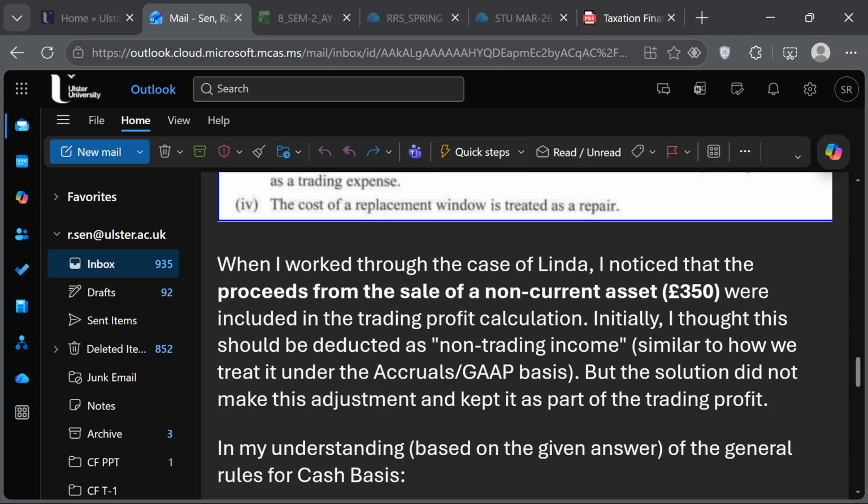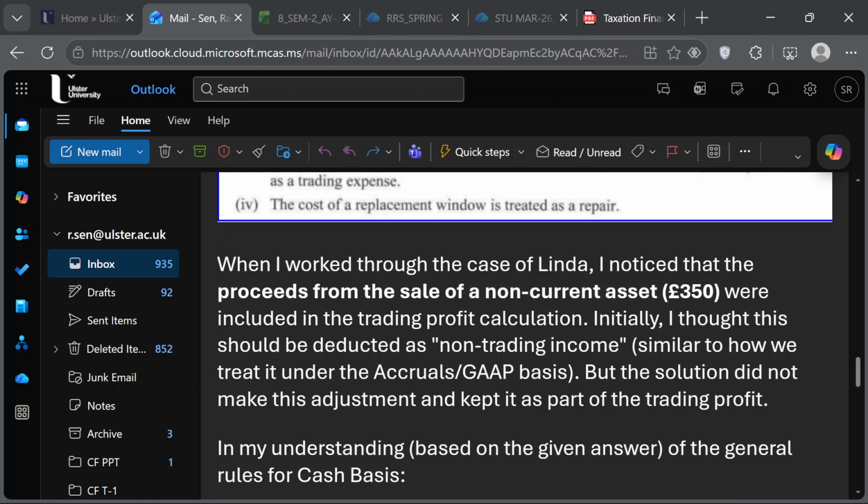You see how they have done it in the case of the Imran example. We discussed the Imran example in the class. The main idea is that in the case of accrual basis, the proceeds from sale of a non-current asset will not be allowed to be included in the income. So you have to strip it out from that income. The income has gone up, so you will reduce that income because that will not be considered as part of the income.